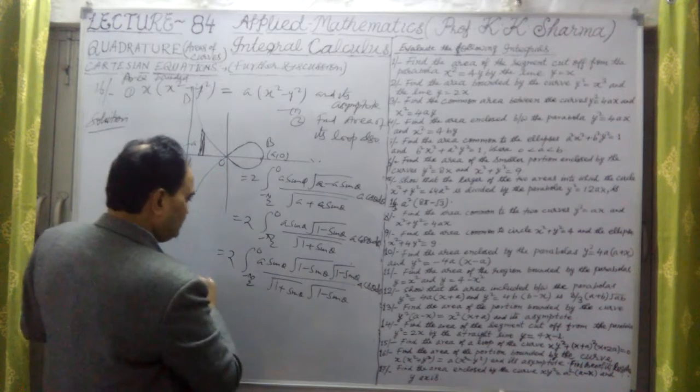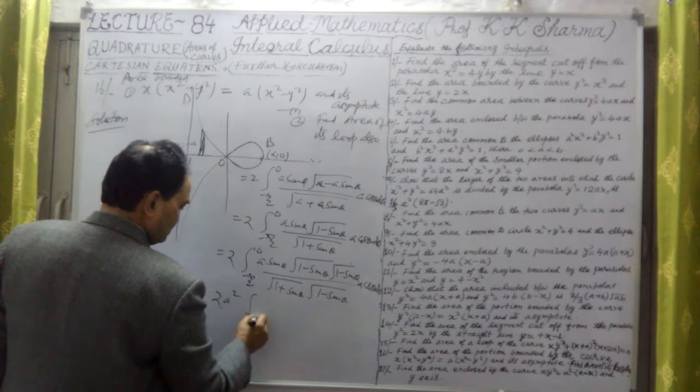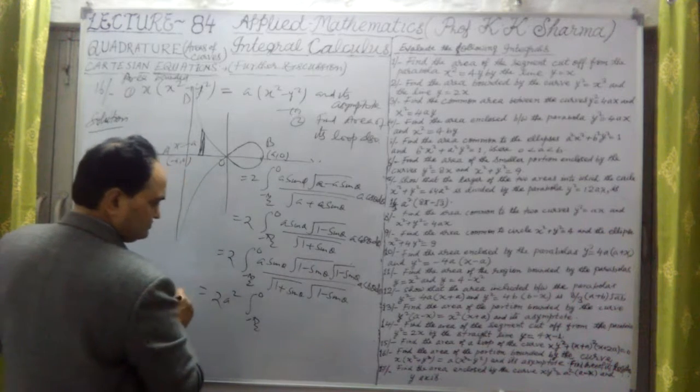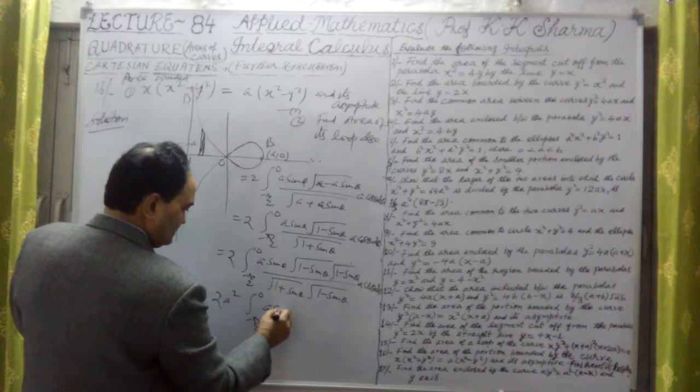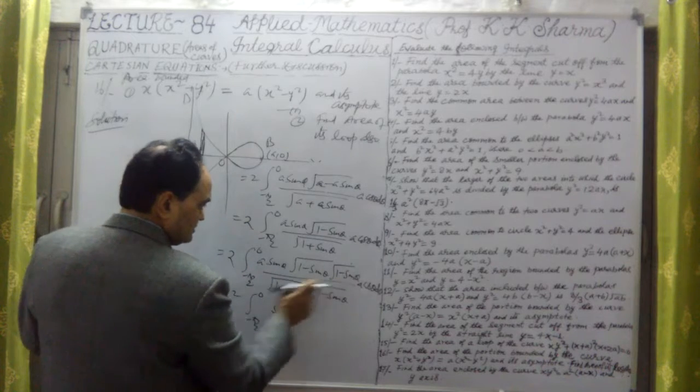This a and a we have taken outside. Let me take this twice a square, minus pi by 2 to 0. And this is a sin theta. Sorry, a and this a we have taken outside.